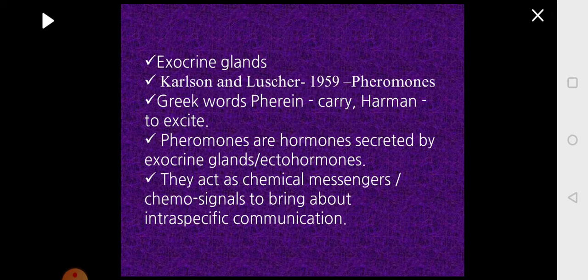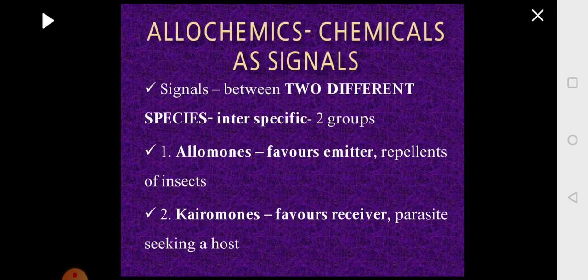They will act like chemical messengers. They carry signals, and these signals in turn bring about responses in the members of the same species. You call this response intraspecific communication, wherein the releaser is trying to communicate some information to the receiver. The one which is releasing the pheromone is the releaser, and the one in which it brings about change is the receiver. So there is a communication between the releaser and the receiver, which we call intraspecific communication.